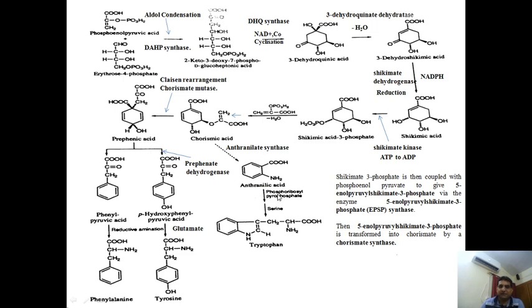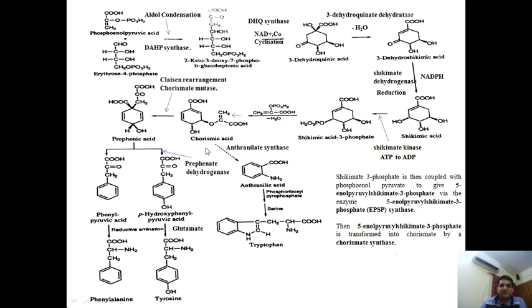Now this anthranilic acid in presence of phosphoribosyl pyrophosphate, okay, will give some intermediate product, and then this intermediate product will react with serine. Serine is the amino acid, to form the tryptophan, and from this tryptophan we can obtain the various secondary metabolites.